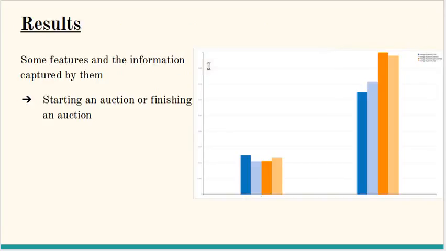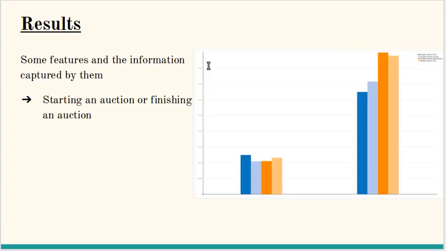As discussed before, for whatever features we have used, we plotted some for more clarity about how they distinguish between a robot and a human. The first feature is the starting and finishing of an auction. On the right we have the data of a robot, and on the left we have the graph for the human. As we can see, the human performs significantly less in starting or finishing an auction compared to a robot.